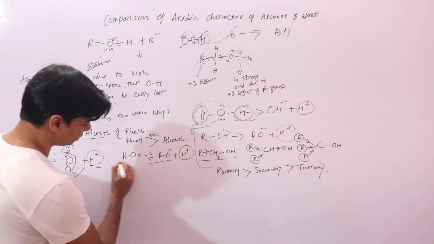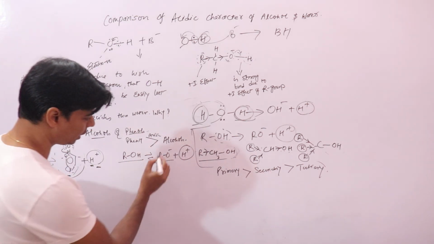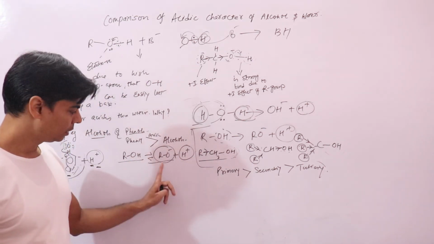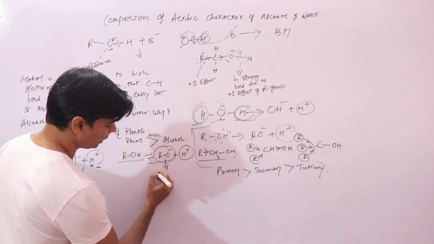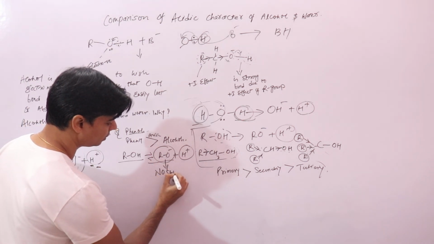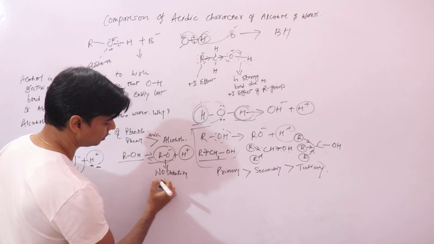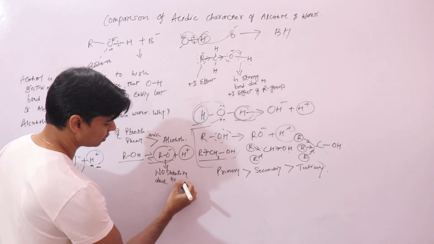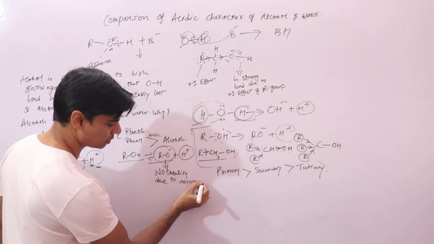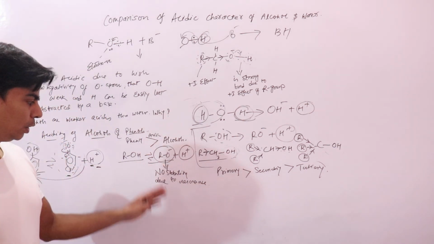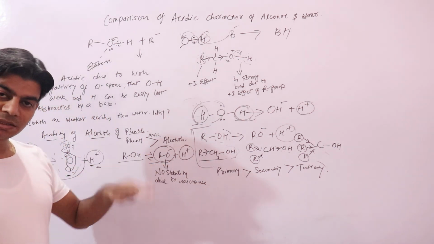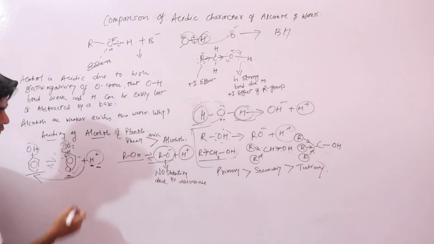Whereas if you look at alcohols, you have this alkoxide ion. Now this alkoxide ion has no stability due to resonance. There is no resonance in alkoxide. No resonance means it is less stable compared to phenoxide.